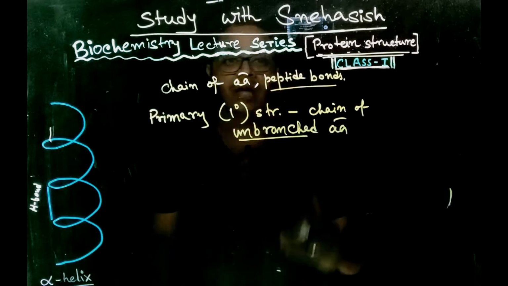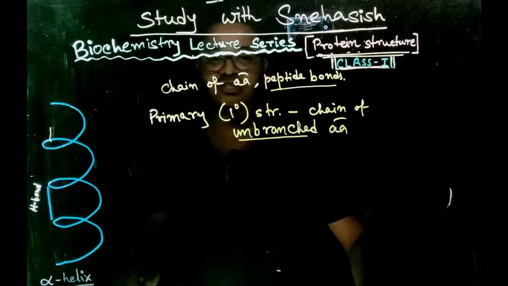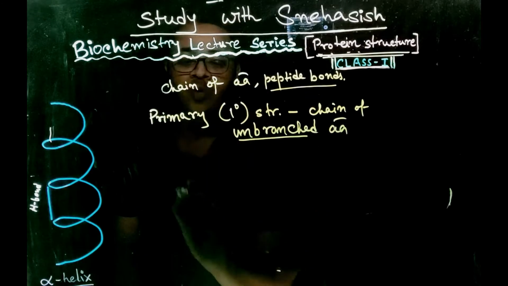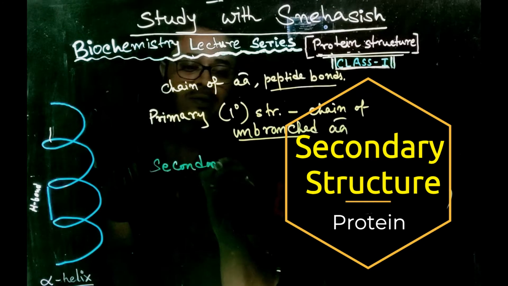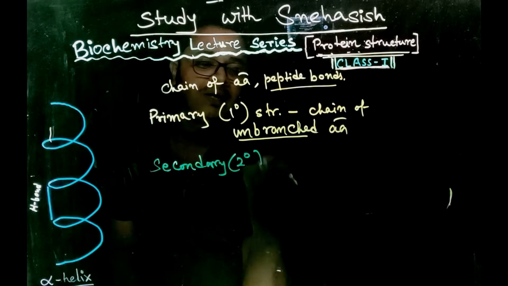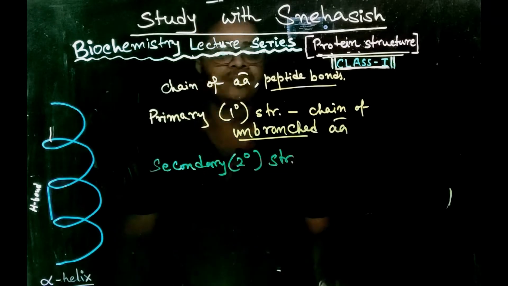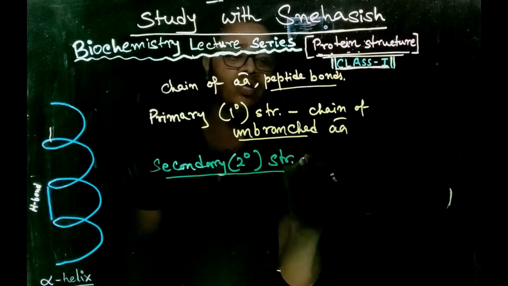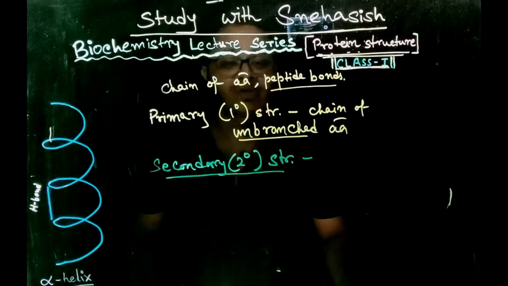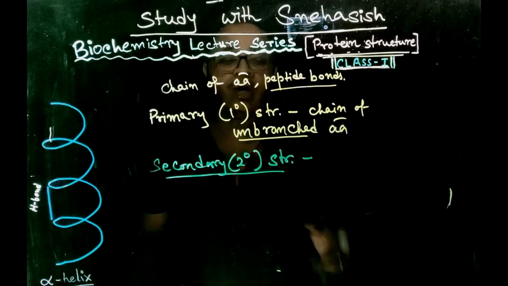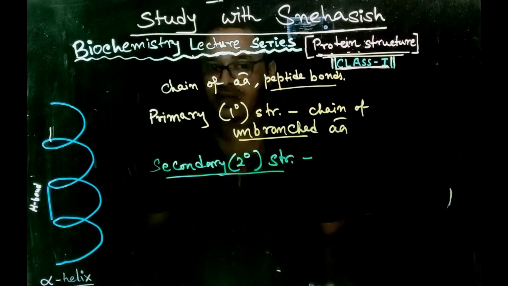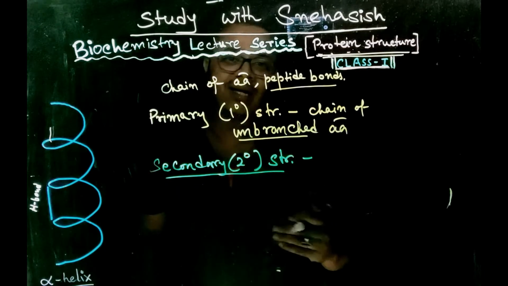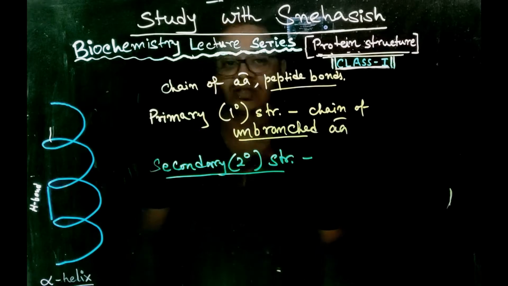Now comes the secondary structure of protein. The secondary or 2 degree structure of protein is formed by the folding of the primary structure. So the chain of unbranched amino acids, that is the polypeptide, is folded into secondary structure.